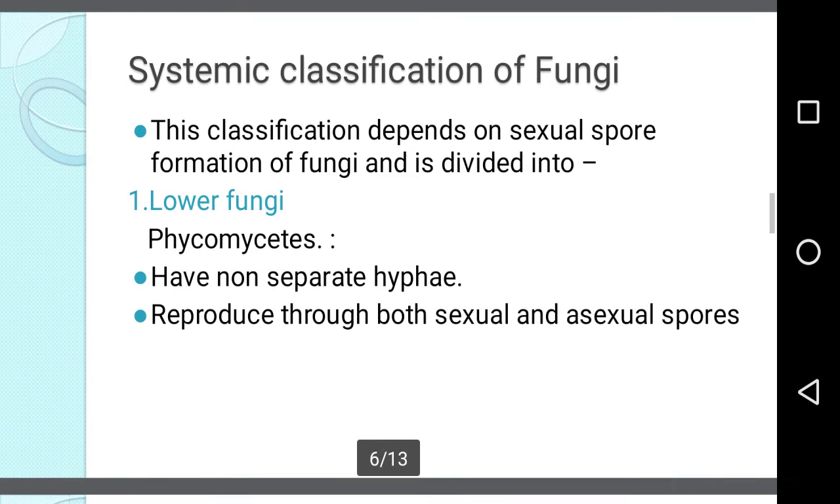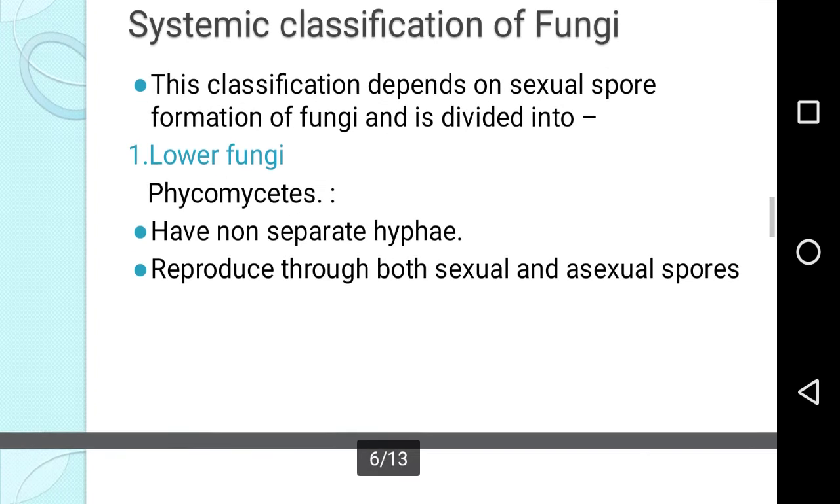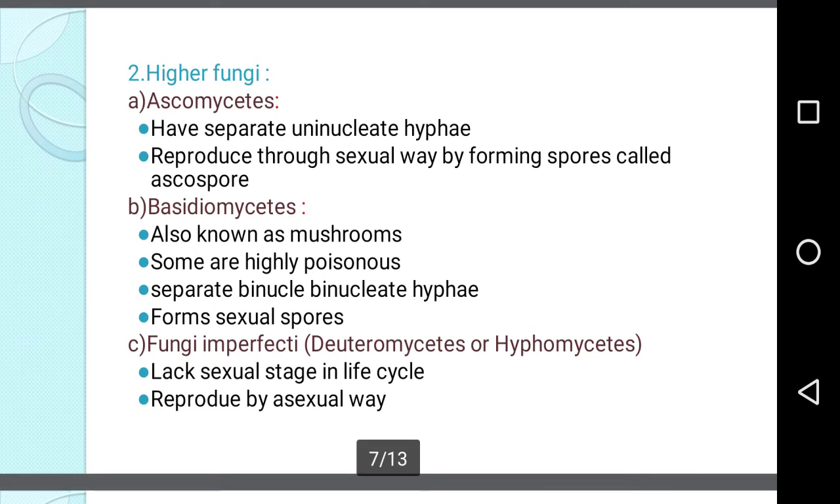Next comes the systematic classification of the fungi. This classification depends on sexual spore formation of fungi and is divided into lower fungi, first, the phycomycetes. These have no separate hyphae and the lower fungi reproduce through both sexual and asexual spores. The second type of fungi is higher fungi. So higher fungi include ascomycetes, basidiomycetes and fungi imperfecti.